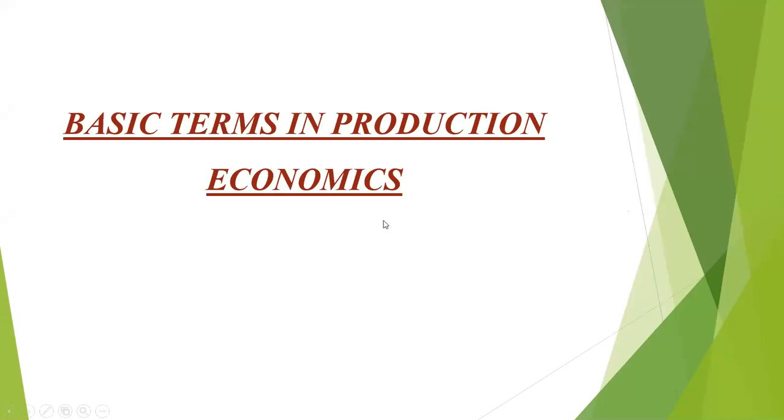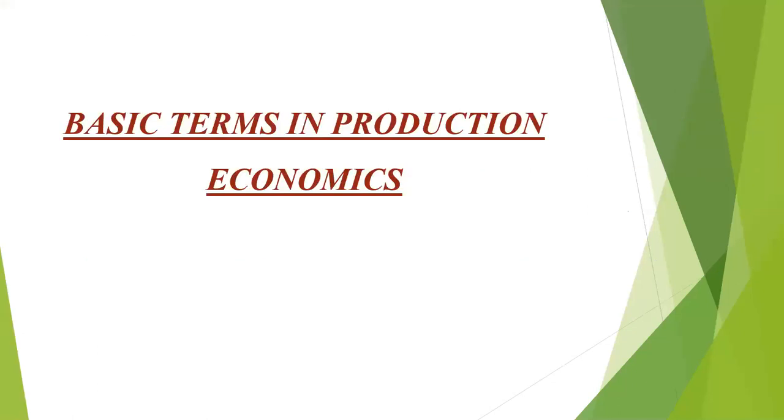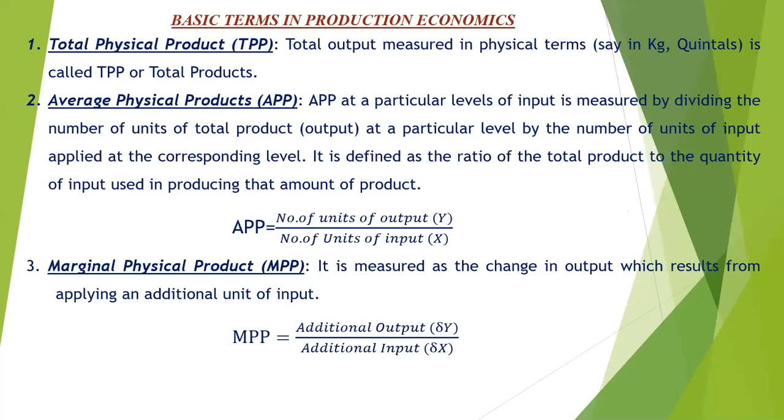Sir, it is the total output measured in physical terms. Okay, the total output measured in physical terms, say in kg or quintal. Then what is meant by APP? Number of units of output divided by number of units of input. So that is y divided by x, called the APP, or it is defined as the ratio of total product to the quantity of input used in producing that amount of the product.